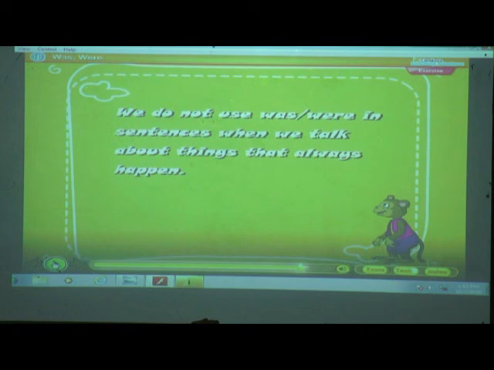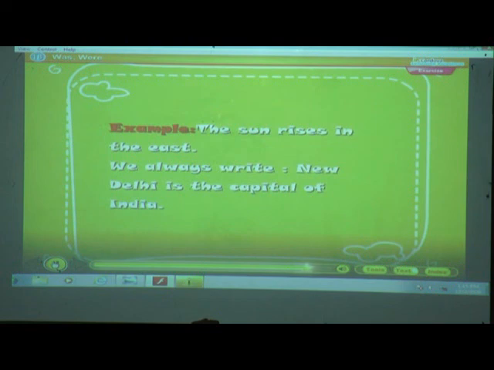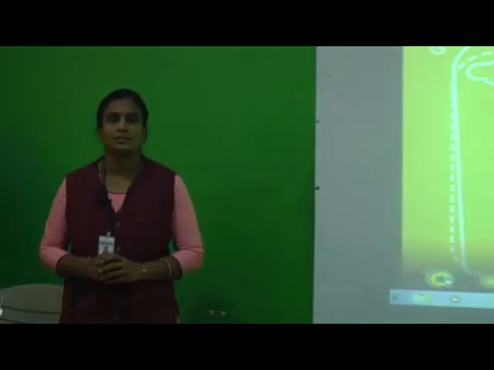We just have to keep these things in mind. Example: the sun rises in the east. We always write, New Delhi is the capital of India. So yes children, we have completed our exercise and lesson number 18. Revise the whole lesson again. Go through the lesson. Thank you.